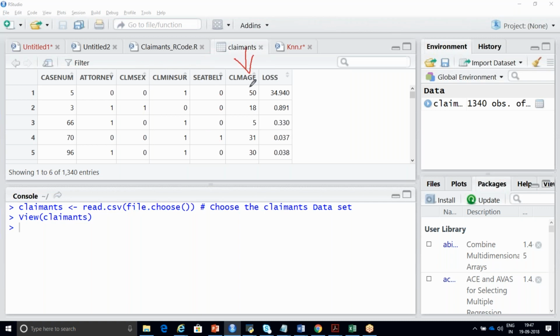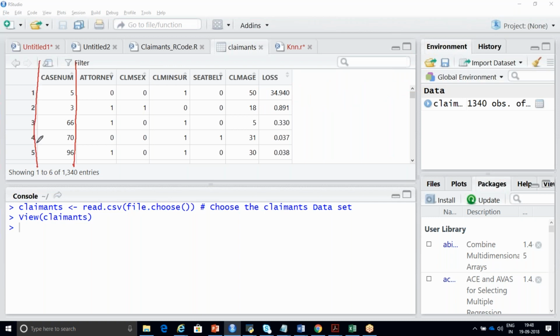Claimant age. So the person who is claiming for insurance is age 50, 18, 5, 31, 30, and this is the loss of that particular accident. What is the loss? Loss in the sense, this number, it is 34.94k dollars. It's the damage from the accident, and this is the case number for each and every insurance case.